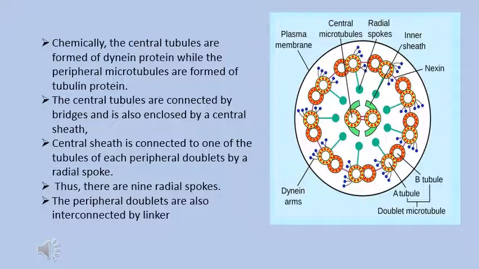As shown in the diagram, in the peripheral one, A and B tubules form a complete doublet, and A is always connected to the B tubule of the adjacent microtubules with the help of linkers. So this is the structure of cilia and flagella.